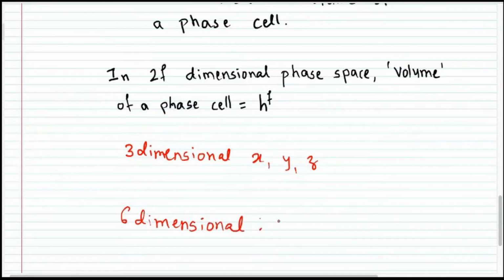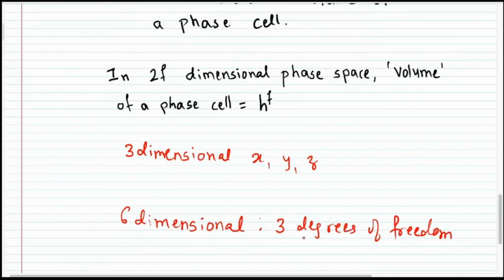Because we are saying that there are 3 degrees of freedom for the particle. What does that mean? The particle has 3 degrees of freedom. That means we are not talking about the motion of the particle only along the x-axis, but we are talking about motion along the x, y, and z axes. So its position will be given with respect to its x, y, and z coordinates, as well as its momentum with its x, y, and z coordinates. And so we need 6-dimensional phase space.